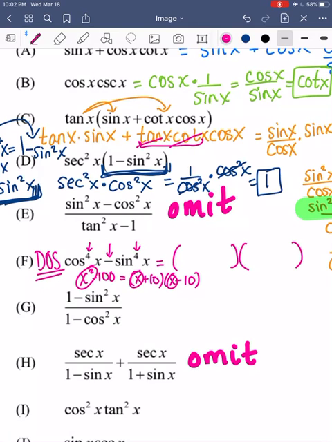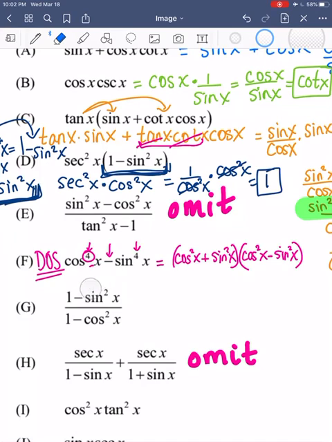So with x squared, we just divide it by 2 to get x and x. So we're going to do the same thing with to the 4th. So it'll be cosine squared x, sine squared x, and cosine squared x, sine squared x. And then notice what has to be true about the signs. One has to be positive and one has to be negative. Okay, I'm going to erase this just because I need room. But that's essentially difference of squares. Okay, and then one of these, this one right here, is the identity.